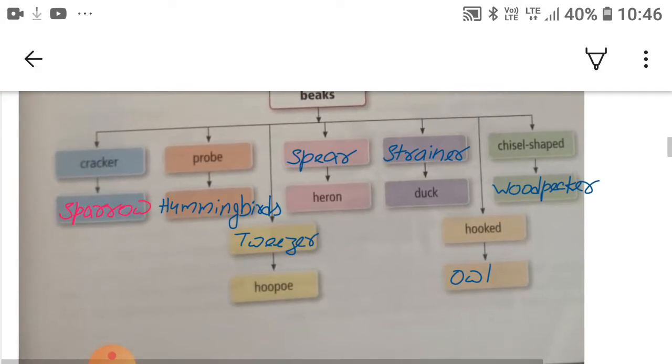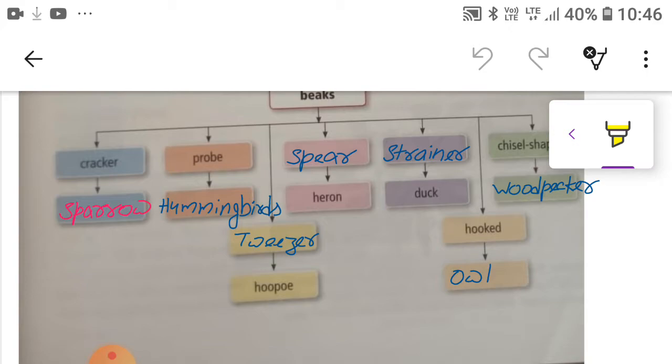So first, you have to write sparrow for cracker. You have to write hummingbirds for probe. You have to write tweezer for hoopoes. You have to write spear for herons.